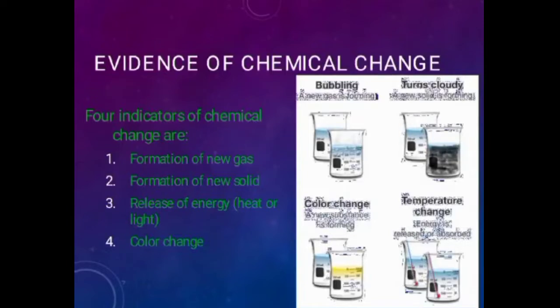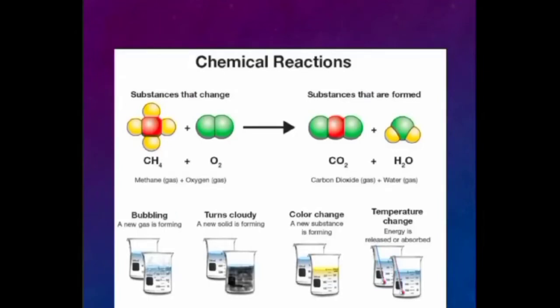Evidence of chemical change. There are four indicators of chemical change: formation of a new gas, formation of a new solid, release of energy, heat or light, and the last is color change. Chemical reactions.